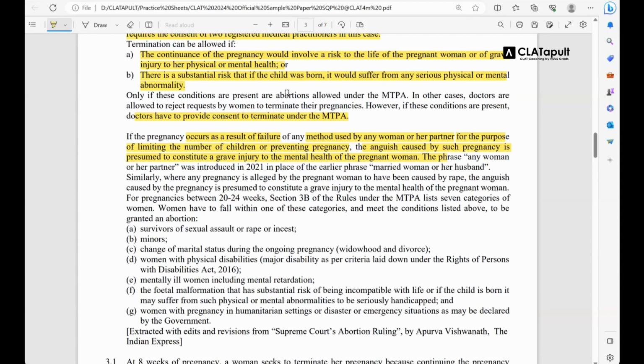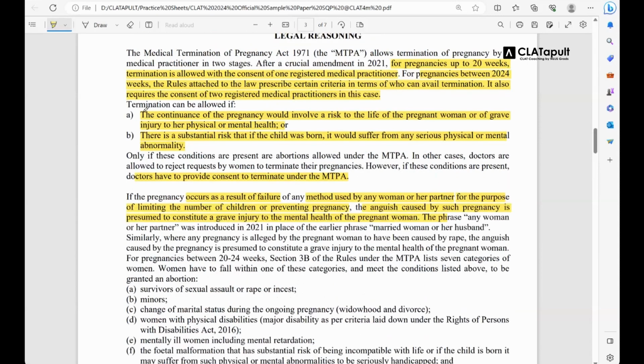So see, understand what it is trying to say. It is clearly written in this section that pregnancy will be allowed if it would cause grave mental harm to the woman. Okay, it would cause grave injury to the mental health of the woman.